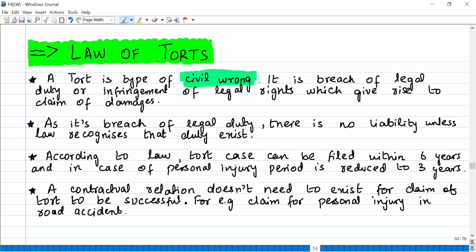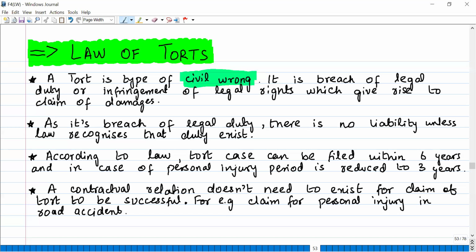Like for example, if you are walking on the side of the road and someone hits you, and because of that you suffered an injury. Now there was no contract between you and that person, right? But still, you can put up a claim for damages, for tort, against that person. So that is known as tort. Tort is basically a type of civil wrong.